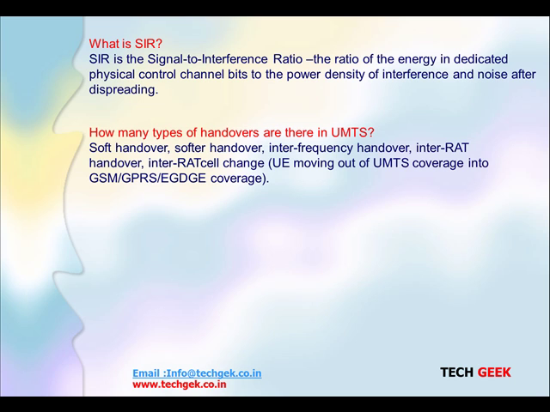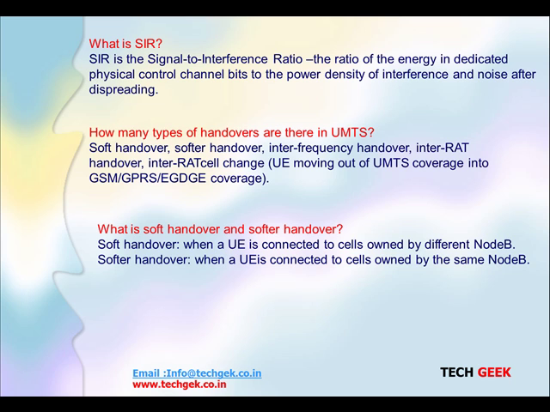We have inter-RAT handover. RAT is radio access technology. When we have a handover from one technology to another technology, that is from UMTS coverage to GSM coverage, we call that IRAT handover or inter-RAT handover. Inter-RAT cell change: in idle mode you can also change cells, so when you move out of the UMTS coverage into the GSM GPRS coverage area, we call that a cell change in IRAT. This is what happens in it.